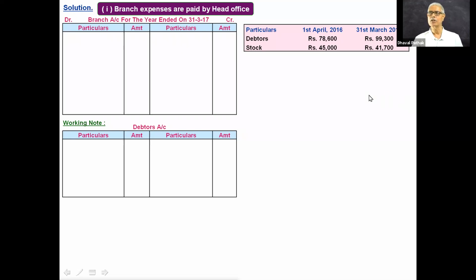Now look at the first transaction. Debtors at the beginning of the accounting period, 78,600. That means opening balance of debtors given to the branch. Branch is the receiver. Debit the receiver. Branch account debit to opening balance debtors. This is how you are supposed to write in branch account. Please start writing with me.